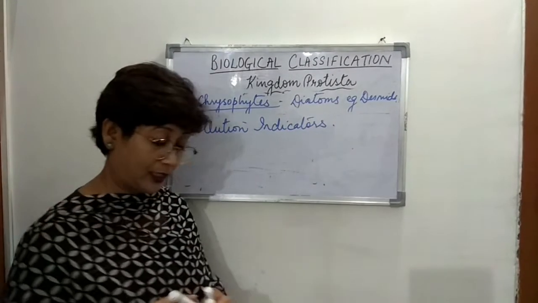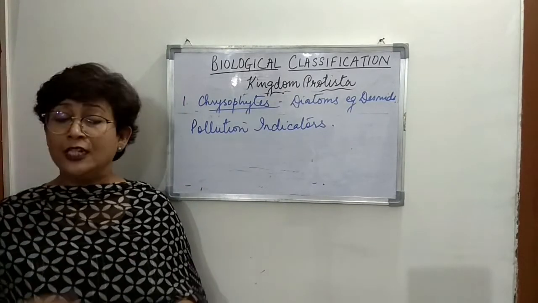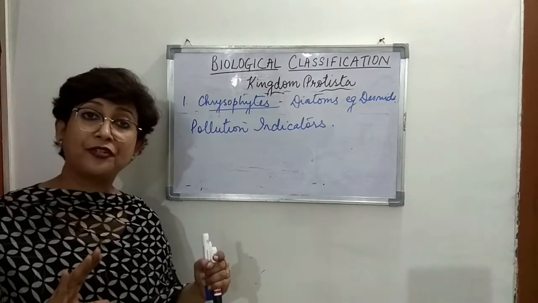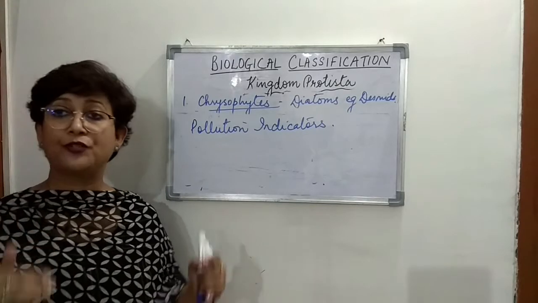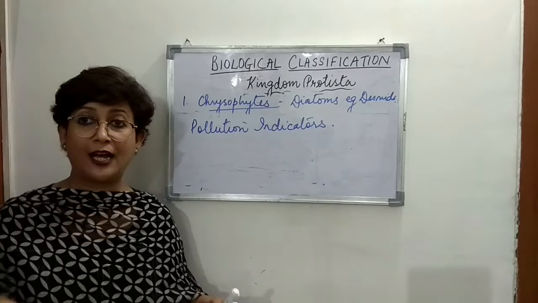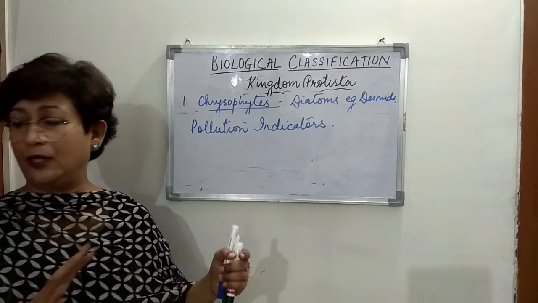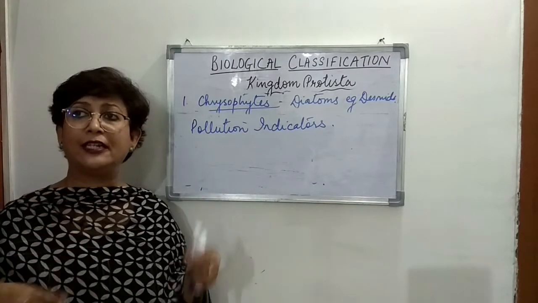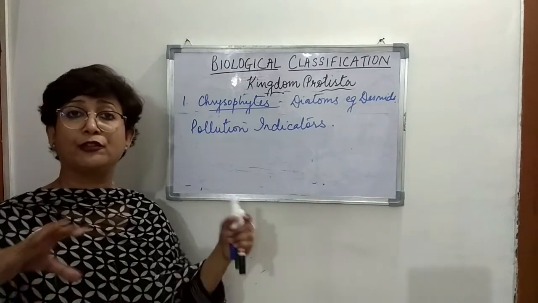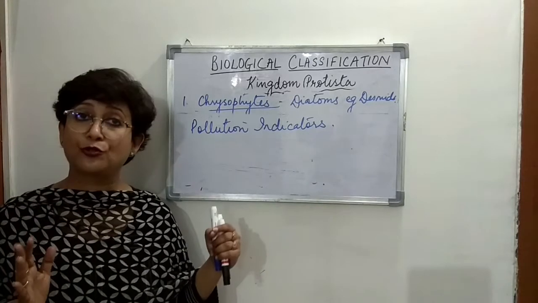Now, how do they indicate that the water is polluted? See, what happens is that they indicate the water nutrient level, right? How much nutrient is present in the water, and from where has that nutrient arrived in the water? That is from the factories, the effluents that are released, things that are thrown in water. That leads to the increase of the nutrient level in water, right? And of course, later on, this leads to eutrophication.